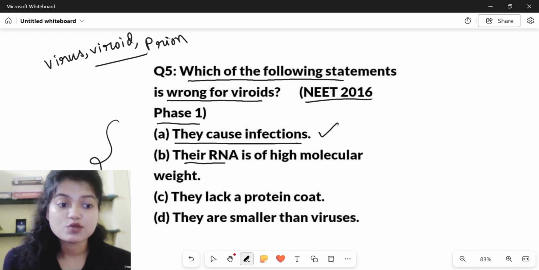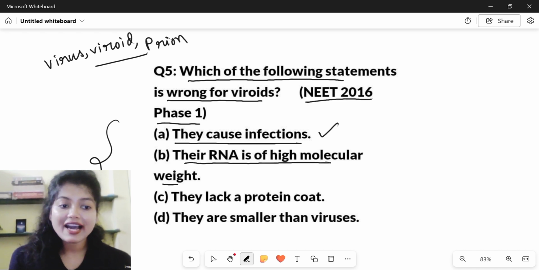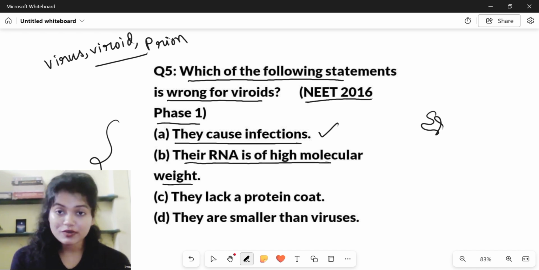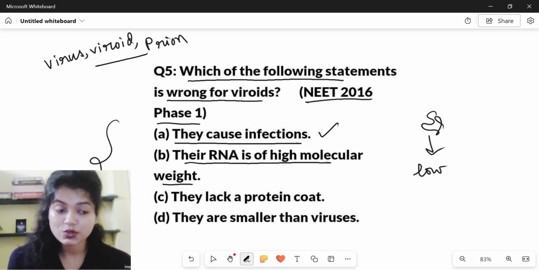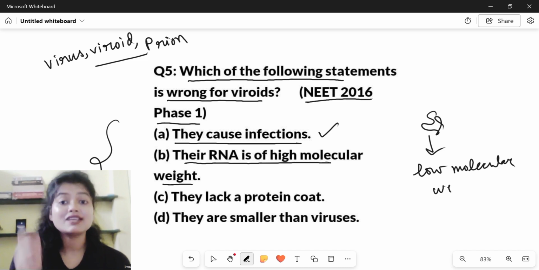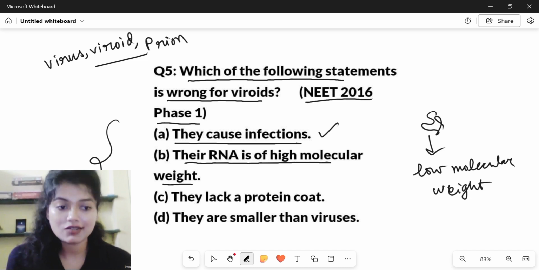Statement B says their RNA is of high molecular weight. This is wrong because we already discussed in the last video that the molecular weight of the free RNA of the viroid is low. They have low molecular weight.